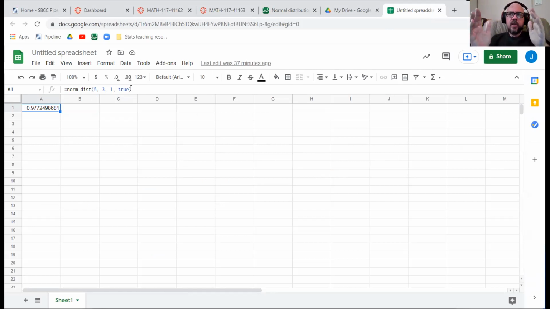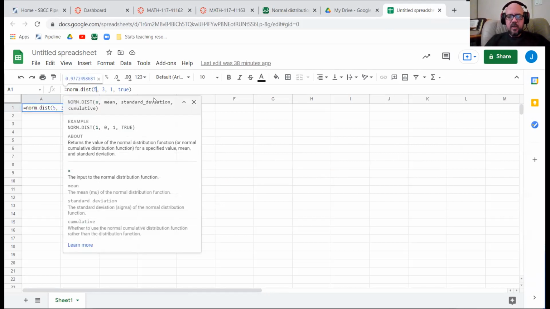Instead of saying put in the left edge and the right edge and the mean and standard deviation, they're saying just put in an X value, and then the mean and standard deviation, and then say whether it's cumulative or not, just like it was doing in the other distributions. Cumulative means you're using normal CDF. Not cumulative means you're using normal PDF. So for us, this will always be true. We're never going to have this thing set to false when we're doing normal distributions.